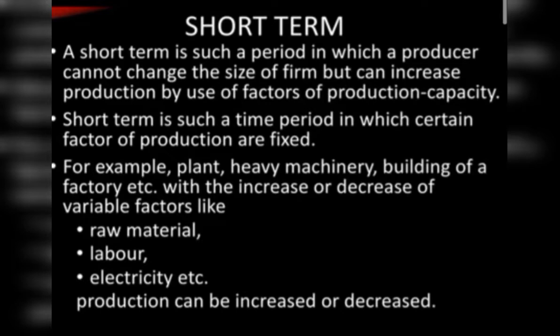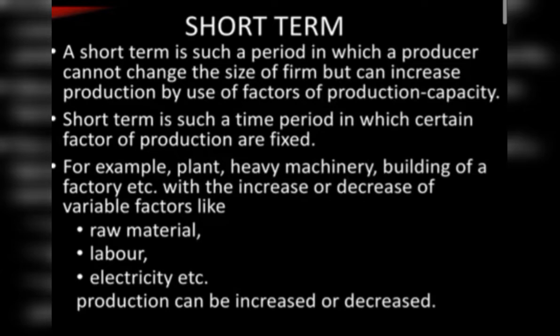Second point, student: short term is such a time period in which certain factors of production are quite fixed. For example, plant, heavy machinery, and the building of a factory are going to be fixed. They are not going to be destroyed or damaged in just 1 or 2 years. When the long term arises, that is 10 to 15 years, then according to usage the machinery needs to be replaced or we need to buy a new one. But in the short period of time it is quite fixed, like plant, heavy machinery and building.